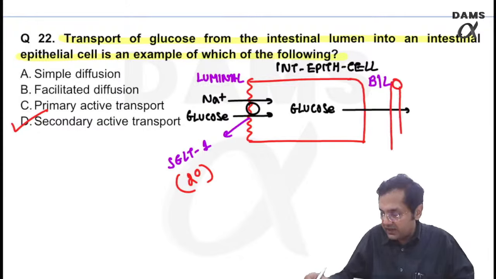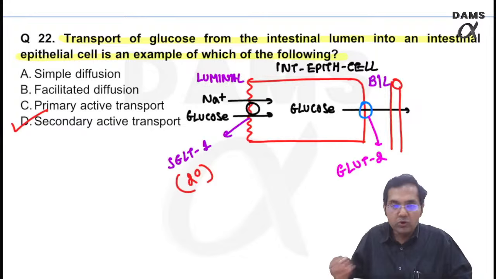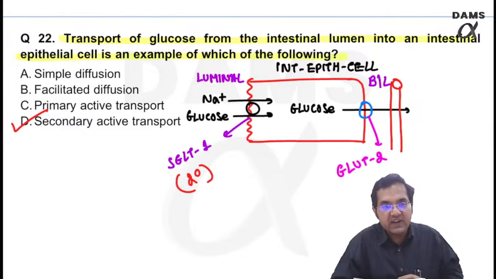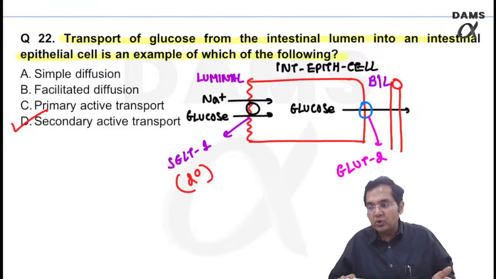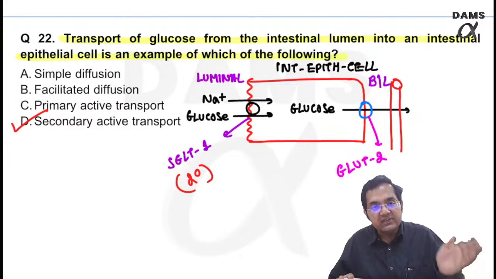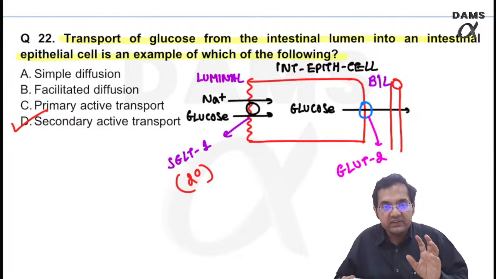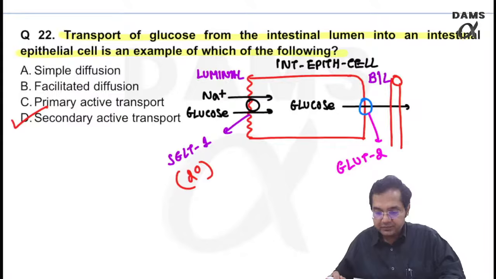Please understand, the answer will change. Now the glucose moves with the help of GLUT2, glucose transporter 2, which is facilitated diffusion. But here I am asking you, how does the glucose move from the luminal side into the cell? So the answer is secondary active.